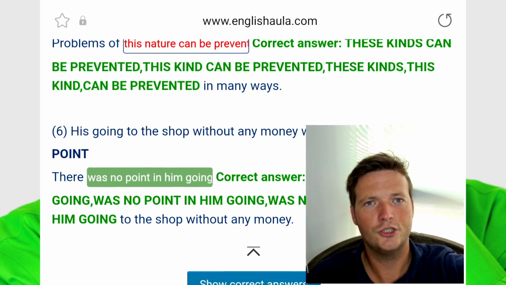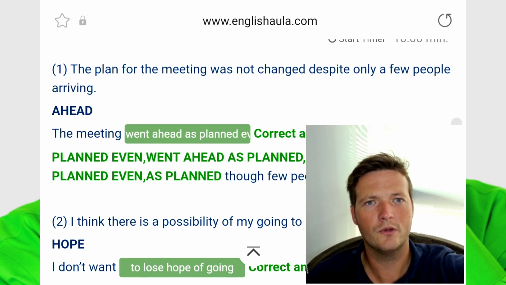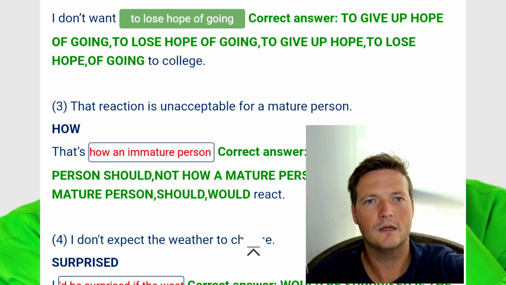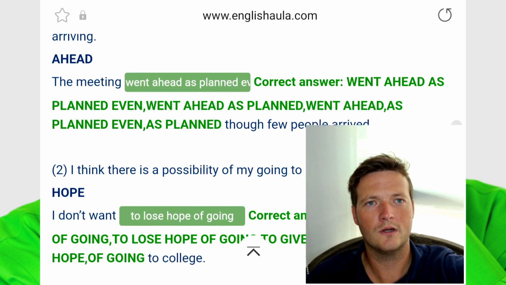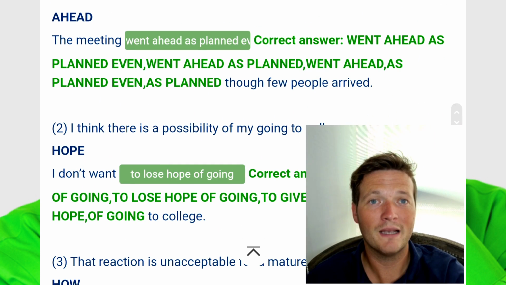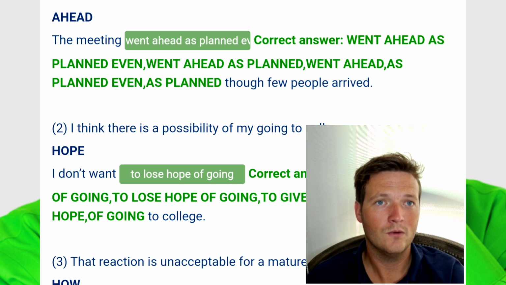So I've clicked on show correct answers. So it does give more than one possible correct answer. So it says the first 2, I got them right. It said went ahead as planned, even, as planned.